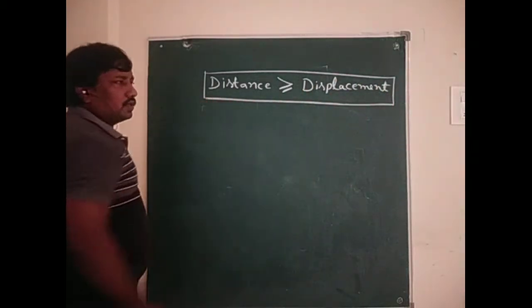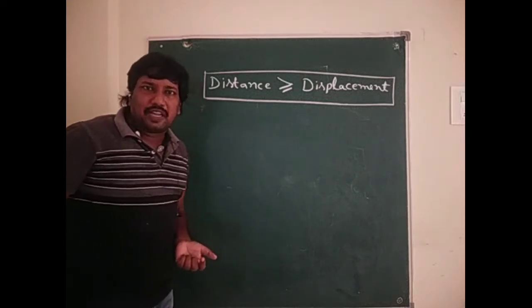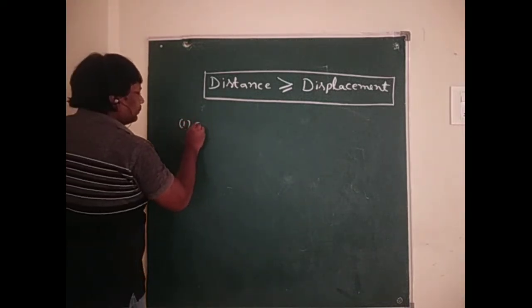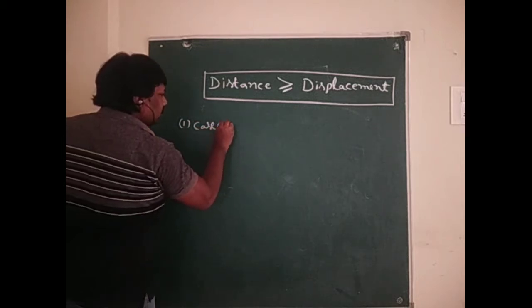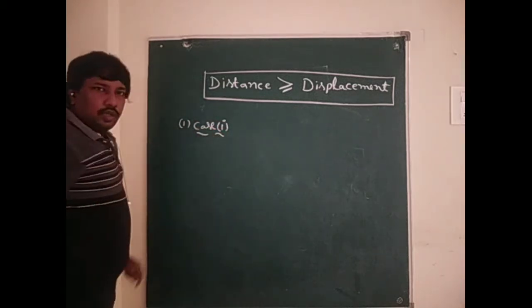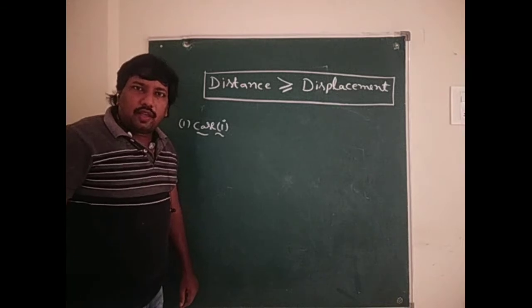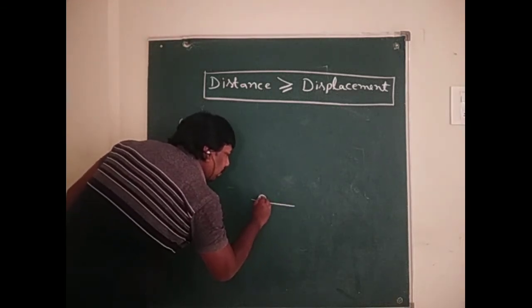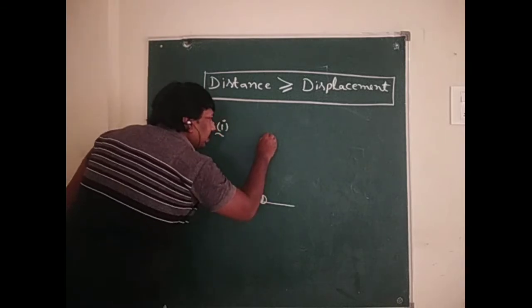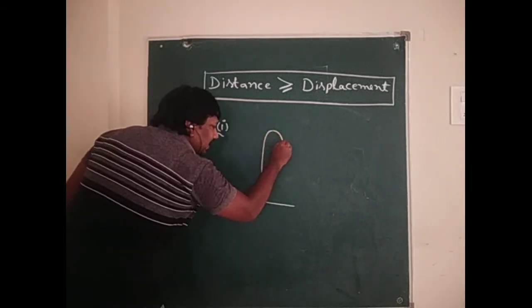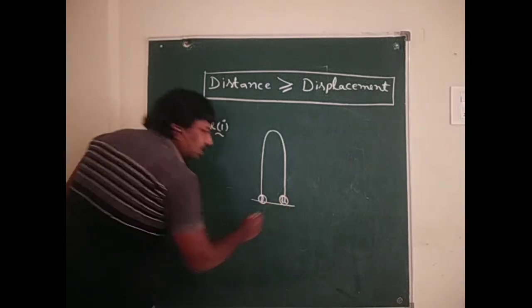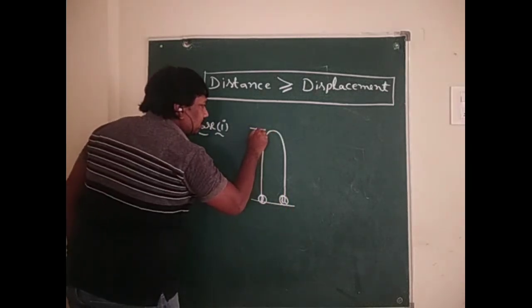Some examples of distance and displacement of a body. Case 1. Consider a body projected upwards to reach a certain height and it returns back to the same projection point.